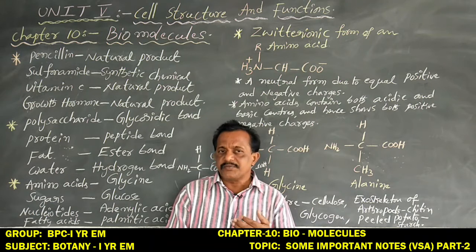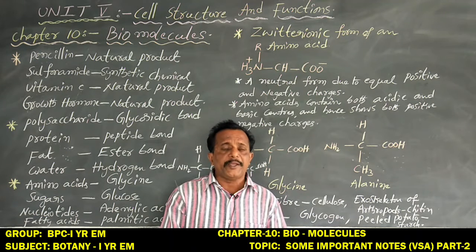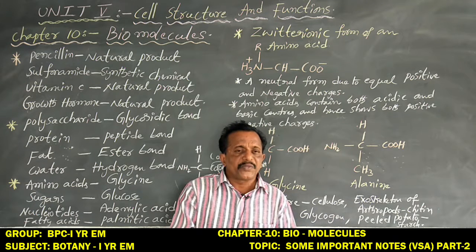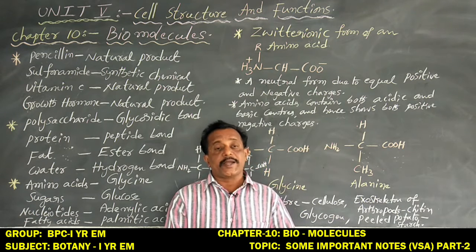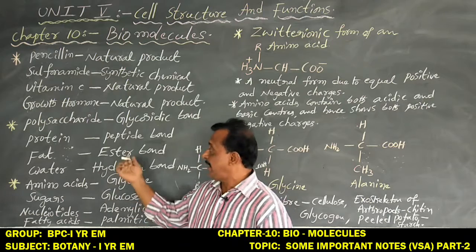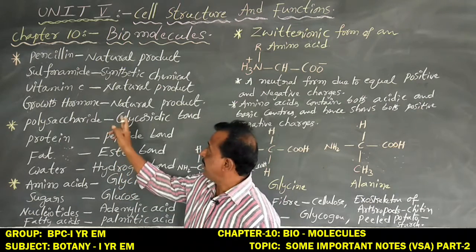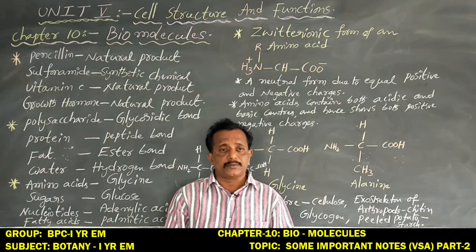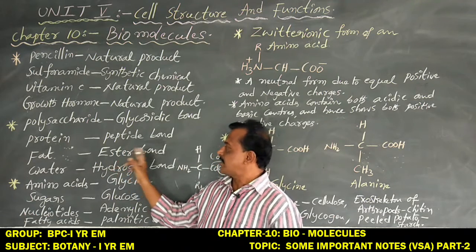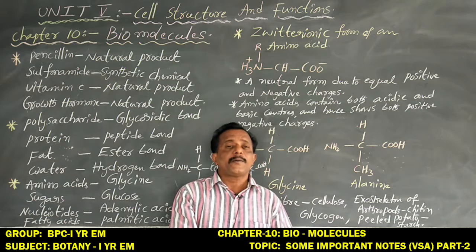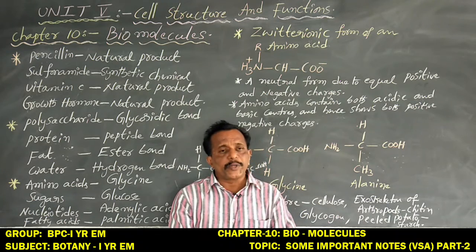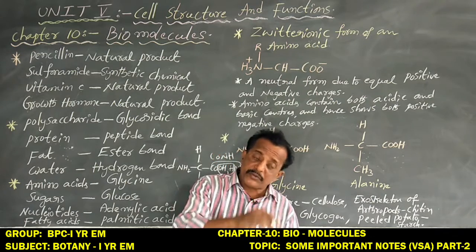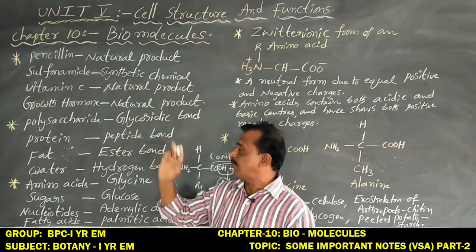So dear students, the ester bond is made between the phosphate group and the hydroxyl group of sugar. But the glycosidic bond is between the nitrogen base and the pentose sugar. Don't confuse them. The ester bond is between the phosphate and the hydroxyl group of sugar.